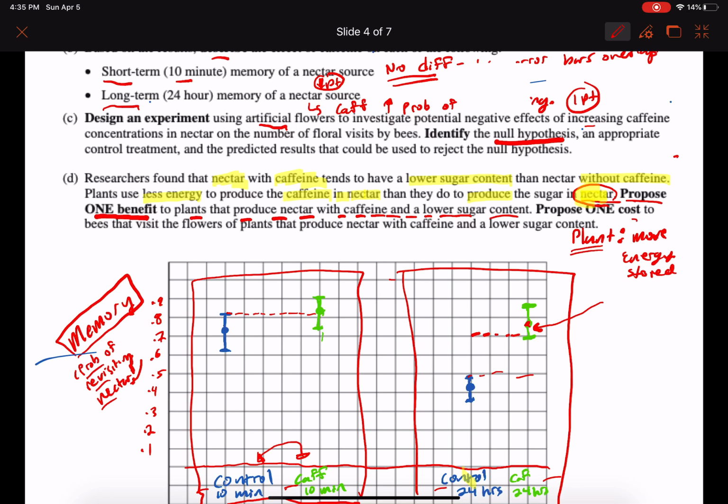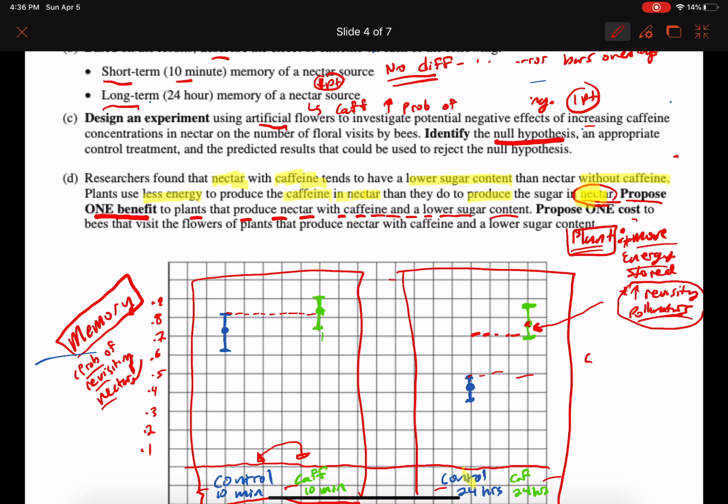But also, what is the proposed benefit to the plant? Not only that, but as the data told you, you're going to increase revisiting by pollinators. Right? So those are the two. Either one would have gotten you the point. Again, it doesn't take much energy to store that, which the problem almost tells you. Or you could have stated that it increases the revisiting of those pollinators. So that's the benefit to the plant.